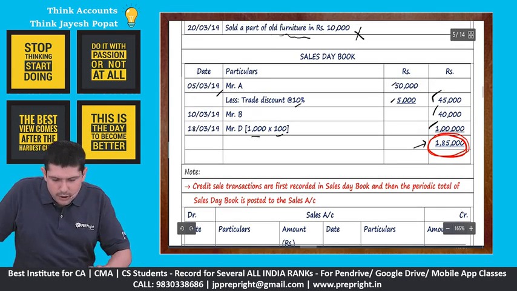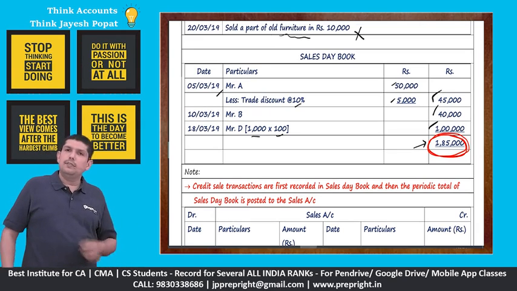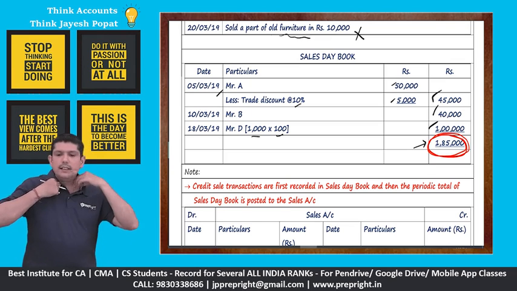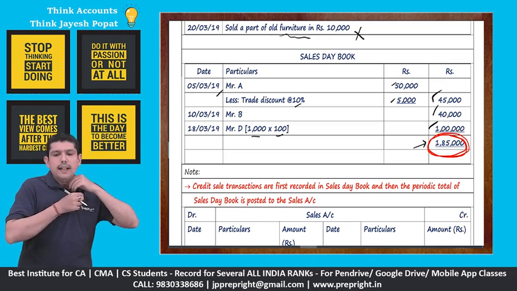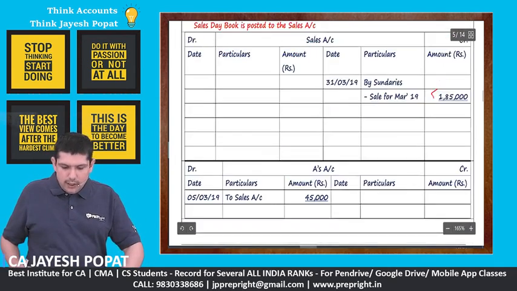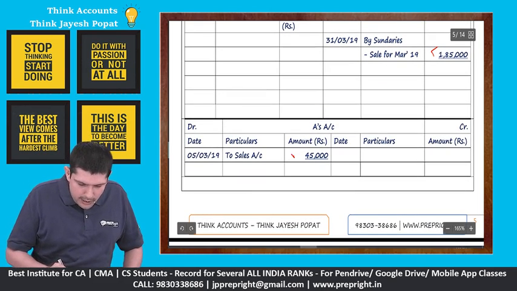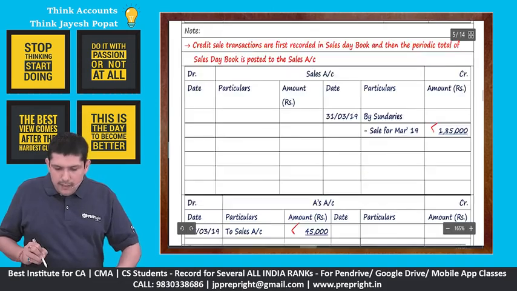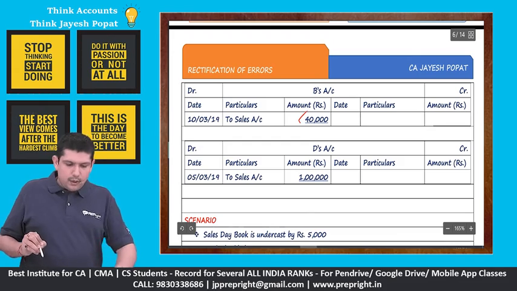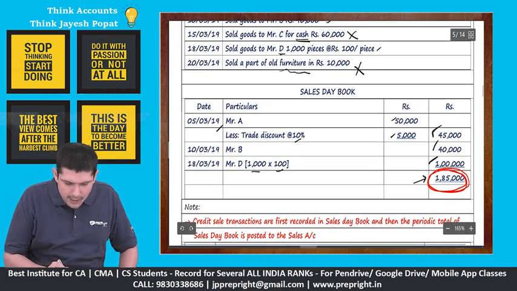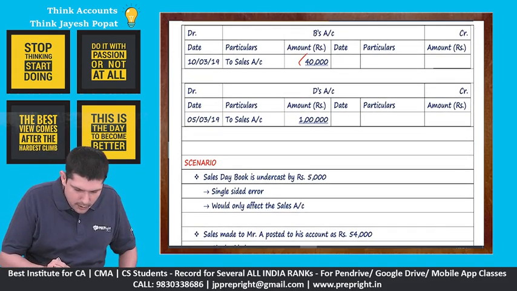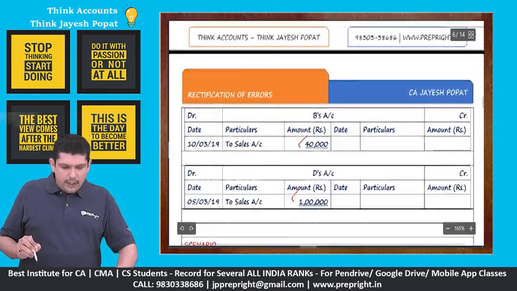Then we need to post the individual transactions to the individual customers' accounts. So in the account of A, we will look at the value of the transaction which has taken place with A, and we will record that transaction. To A, we have sold goods worth 45,000. So we will go to A's account and say to sales, 45,000. B, we have sold goods worth 40,000. So in B's account, we will post 40,000. And again, we will individually see that to Mr. D, we have sold goods worth rupees 1 lakh. So we will go to Mr. D's account and say to sales, 1 lakh rupees.